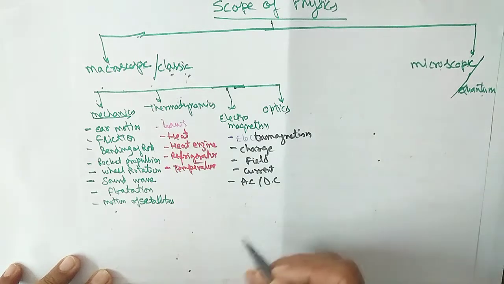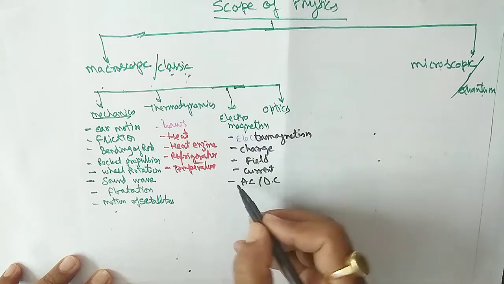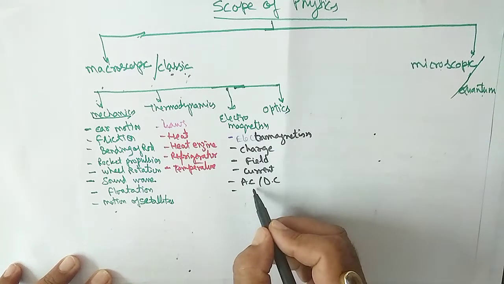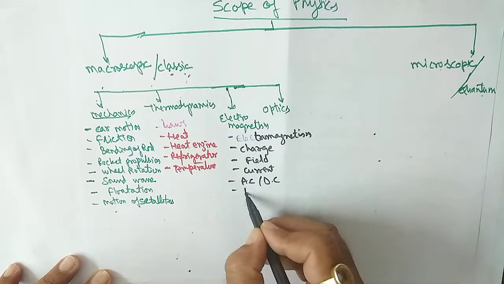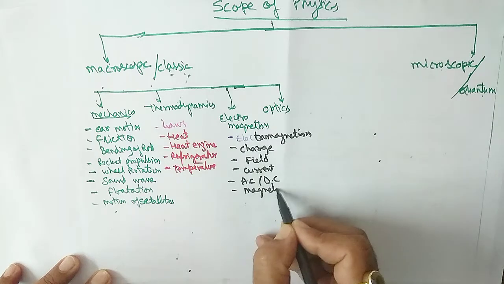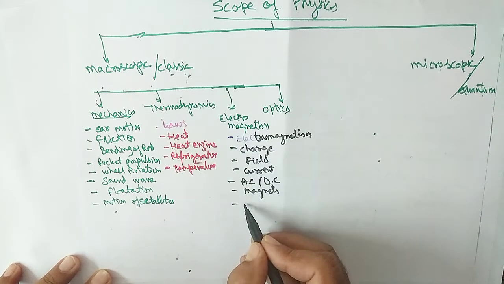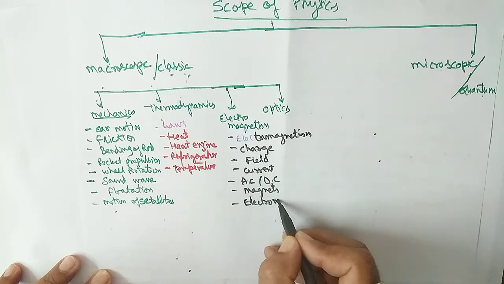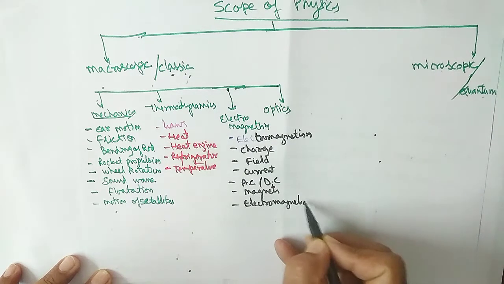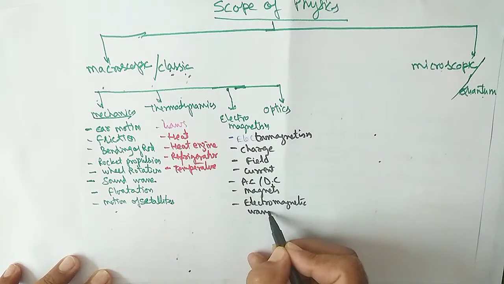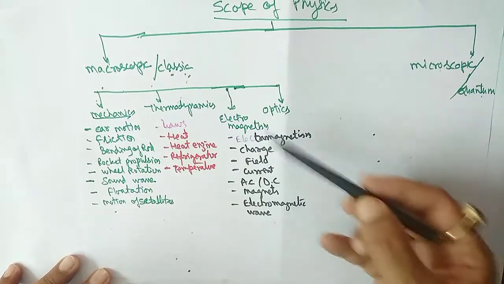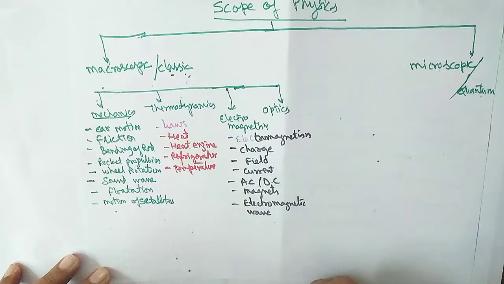Okay, you will study the generators, you can say, AC DC generator also in this it will be covered, and about the magnets and the electromagnetic wave. Okay, so these topics will be covered in electromagnetism.